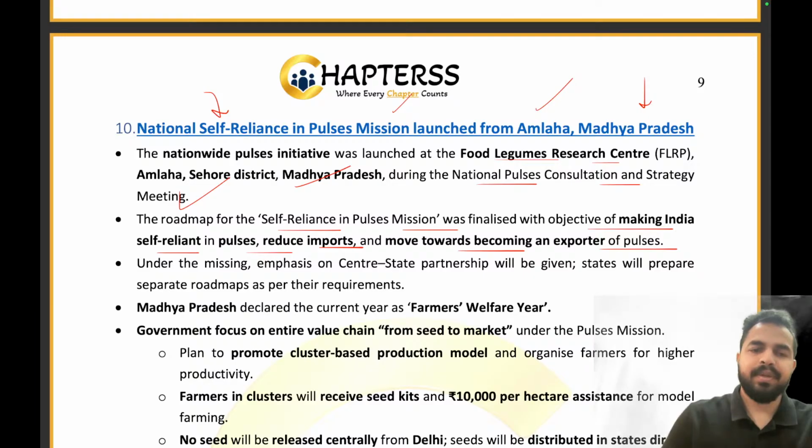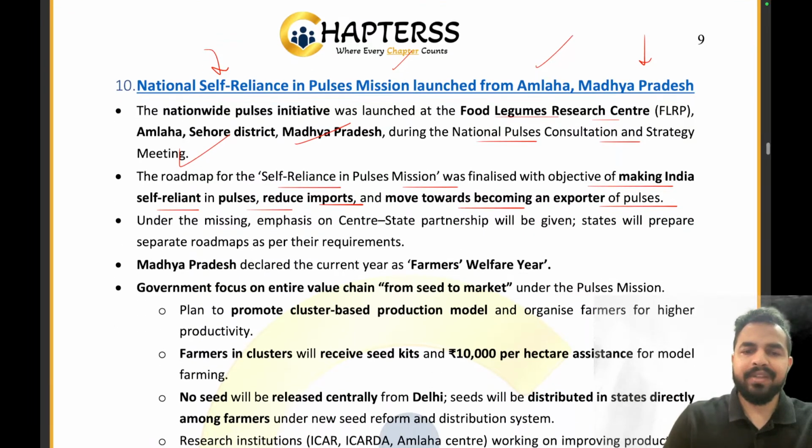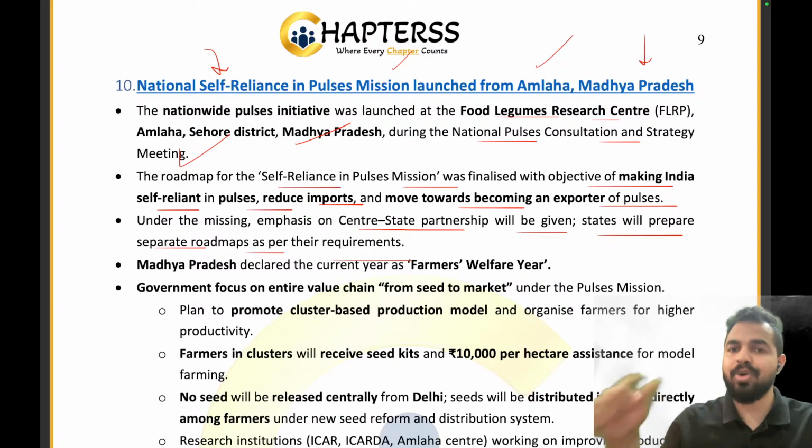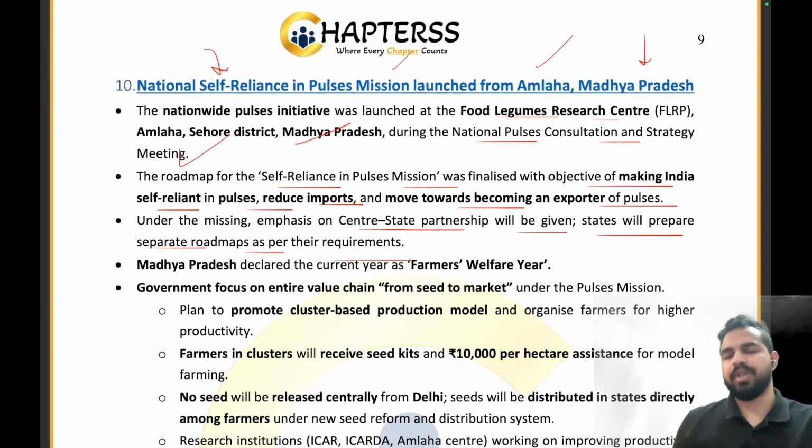So under the mission, the emphasis on center-state partnership will be given. States will prepare separate roadmaps as per their requirements. तो सेंटर स्टेट पार्टनरशिप होगी और स्टेट्स अपना सेपरेट रोड मैप बनाएंगे. ऐसा नहीं कि हर एक बच्चे के लिए the teacher is going to prepare the roadmap. No, we are having the partnership with you. You will be making your own strategy. We are helping you to create your own strategy, right? So that's what we are talking about here.